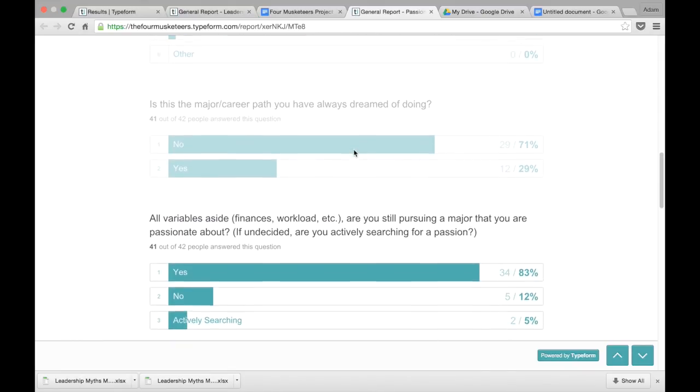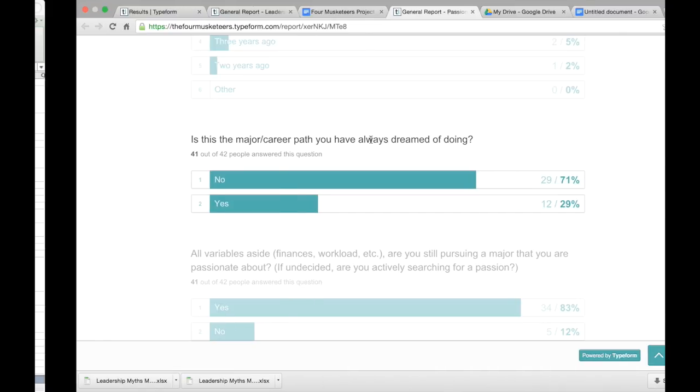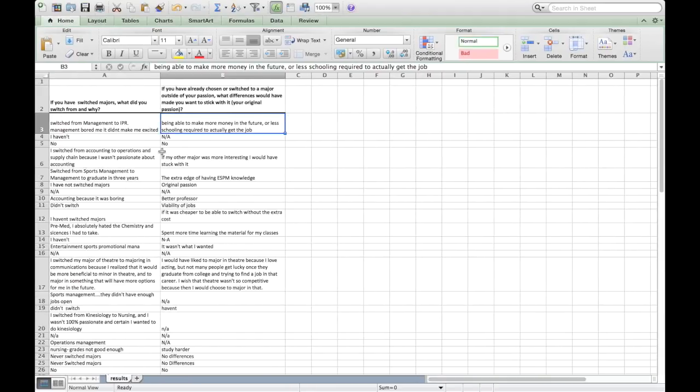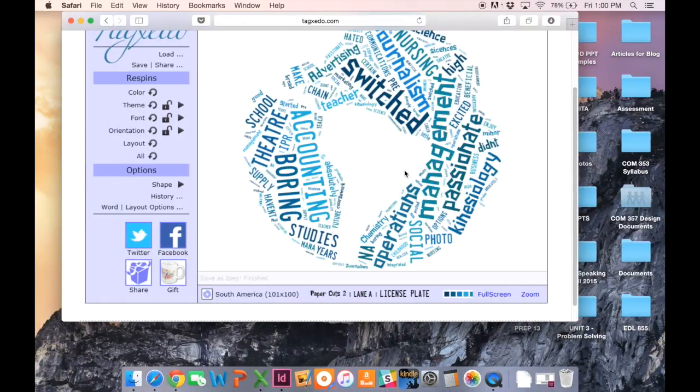Okay, so this is really interesting right here. This question right here: is this the major / career path you've always dreamed of? 71% said no. Holy cow. So that means that guess what? People are changing their major. So we add that with one of the questions that we got from the Excel document, which was, if you switch your majors, why? And we find it's because it's boring or you're not that passionate. So then guess what?